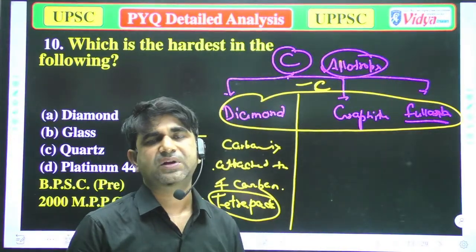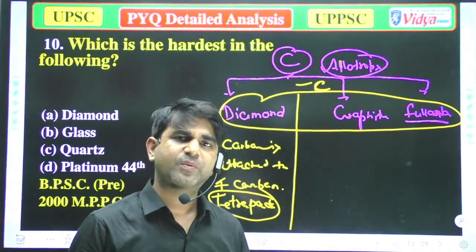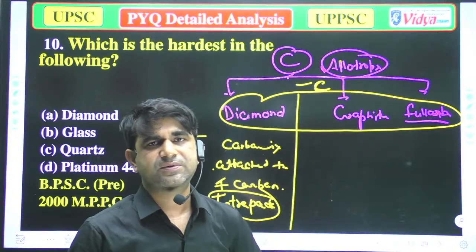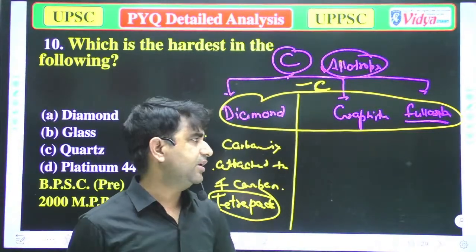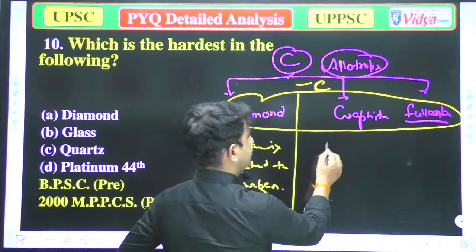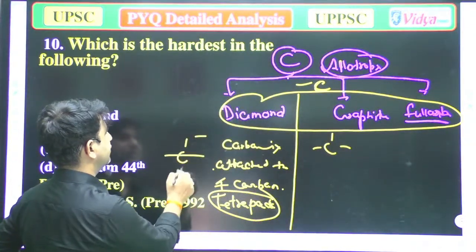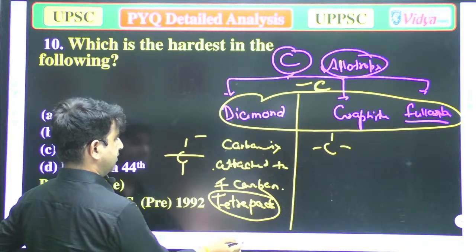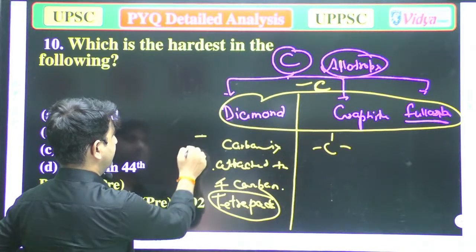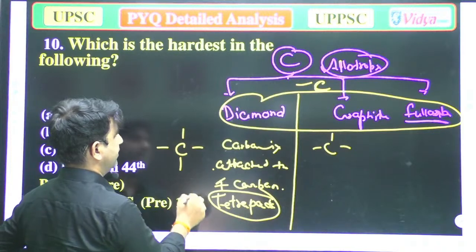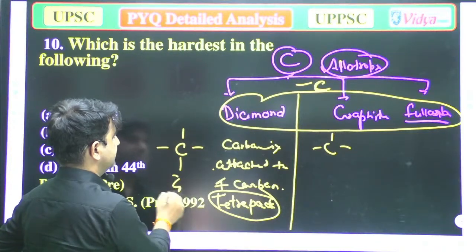On the other hand, graphite is also made up of carbon, but it is not the hardest substance. It is not, because in graphite one carbon is attached to only three carbons, whereas in diamond one carbon is attached to four carbons. In diamond its valency of four is completed.